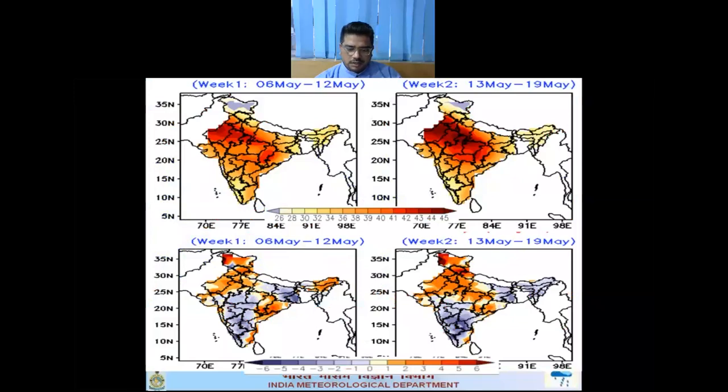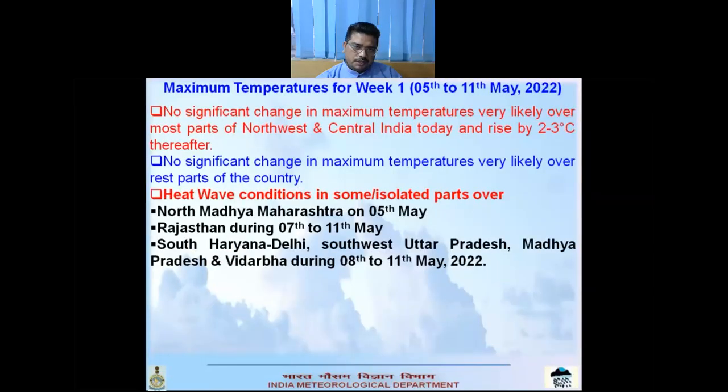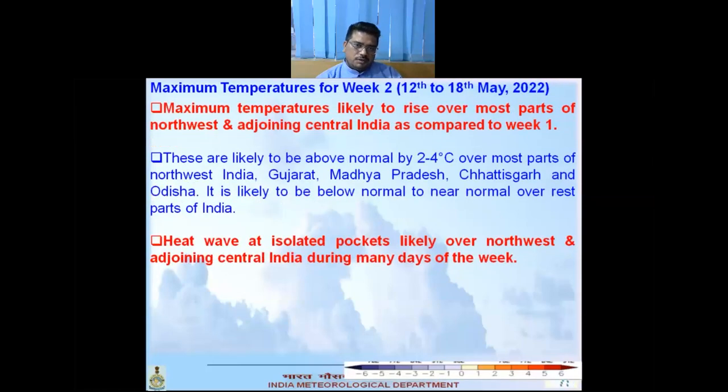So this is the extended range outlook for maximum temperature and maximum temperature anomaly. Under this, for week 1, we can say there is no significant change in maximum temperature very likely over most parts of northwest and central India today, and a rise by 2 to 3 degrees Celsius thereafter. And no significant change in maximum temperature is very likely over the rest of the country. As regards heat wave, heat wave conditions in isolated pockets are very likely over North Maharashtra on 5th May, and Rajasthan during 7th to 11th May, South Haryana, Delhi, Southwest Uttar Pradesh, Madhya Pradesh, and Vidarbha during 8th to 11th May 2022.